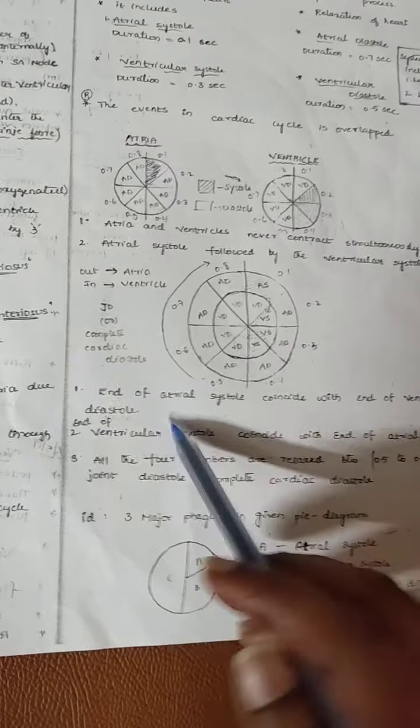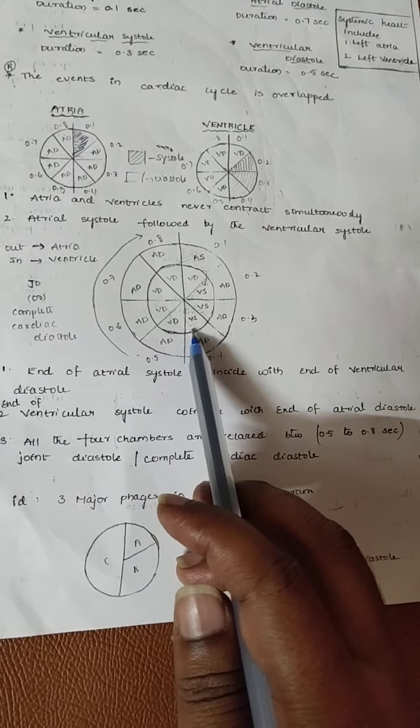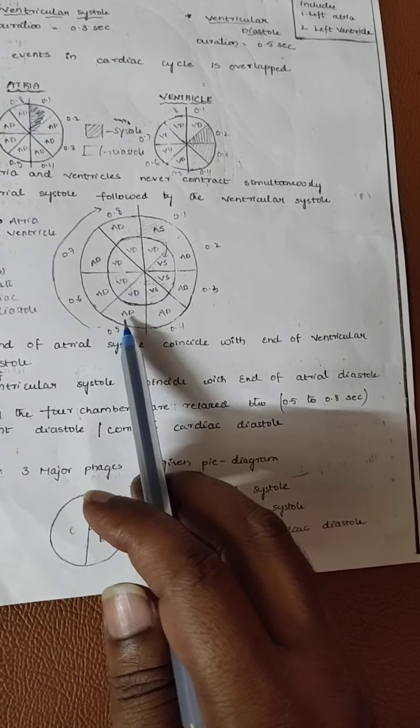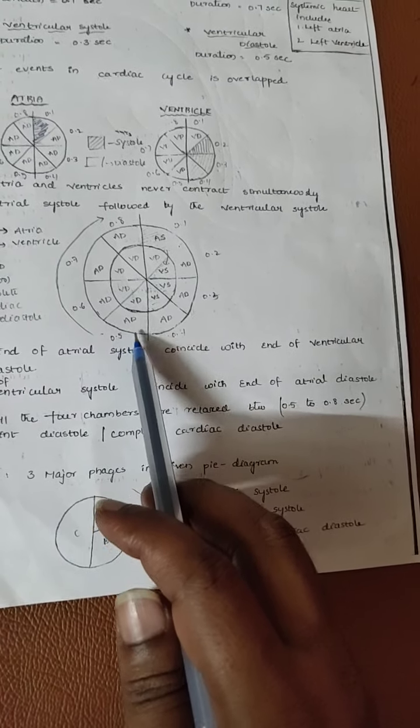The end of ventricular systole coincides with the atrial diastole.